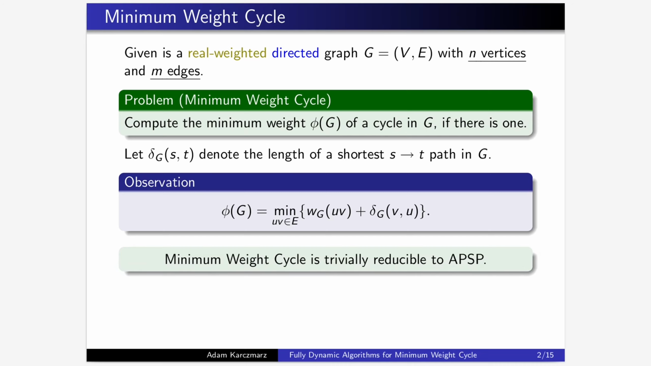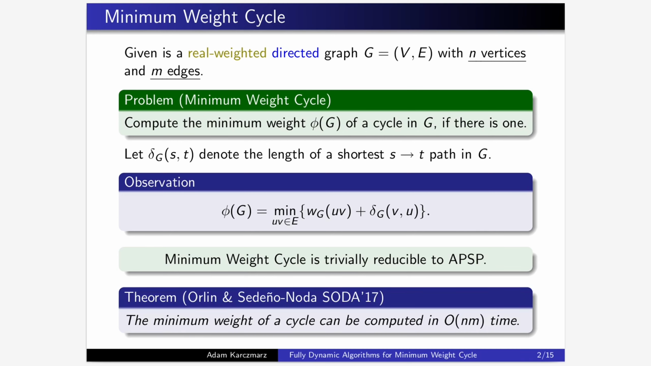So it follows that the minimum weight cycle problem is trivially reducible to the all pairs shortest paths problem, since by solving APSP we obtain all the needed distances to evaluate this formula. The best known algorithm for minimum weight cycle runs in order nm time, which is only a logarithmic factor faster than running APSP. Actually, there exist better algorithms for some special cases like dense unweighted graphs, but our main focus in this talk is on sparse, real weighted directed graphs.